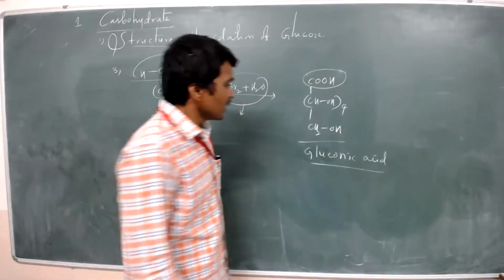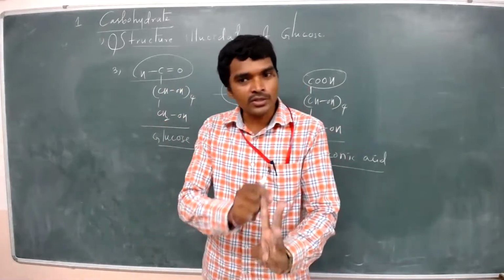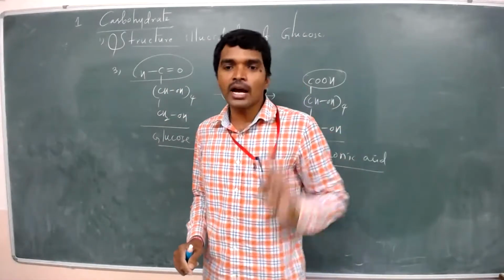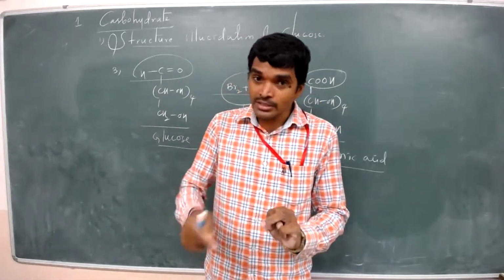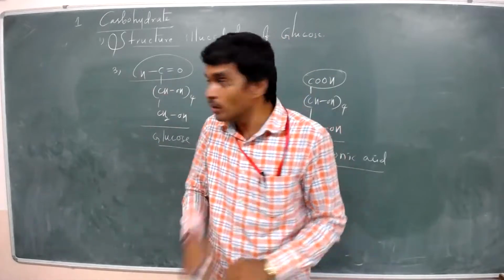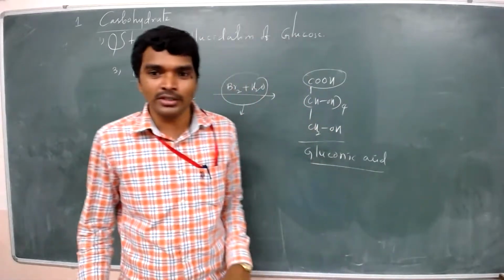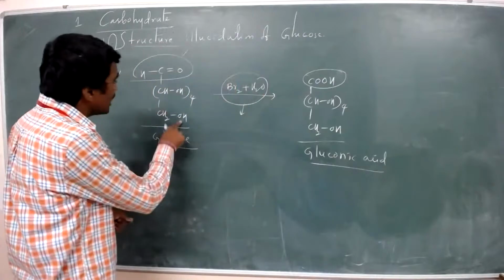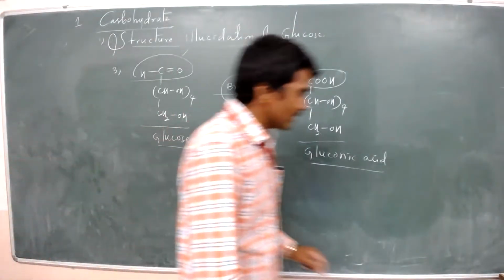Okay, right. Three confirmations we have been given until now. First one, glucose has 6 carbons. Second one, glucose has a carbonyl functional group. Third one, the carbonyl functional group is confirmed to be an aldehyde. Next, we are going to discuss how many alcohol groups are present. We will discuss alcohols now.